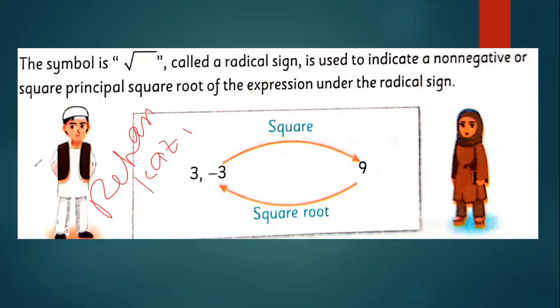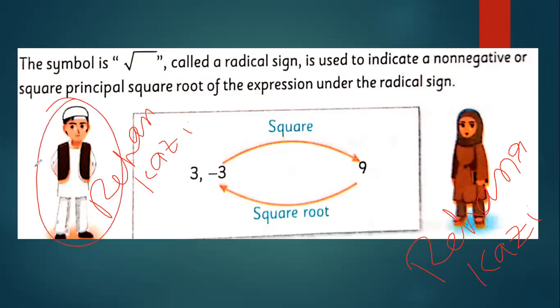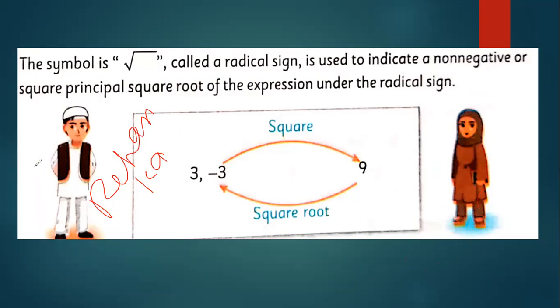No, this is Rehana Kazi. There are two persons, male Rehan Kazi and female Rehana Kazi. This is just a joke.